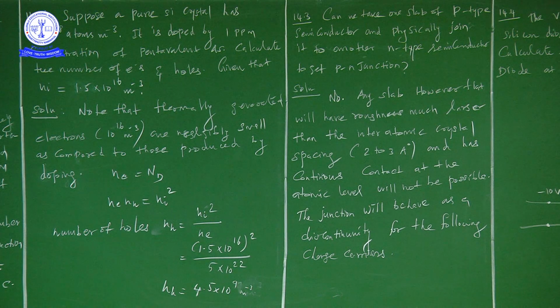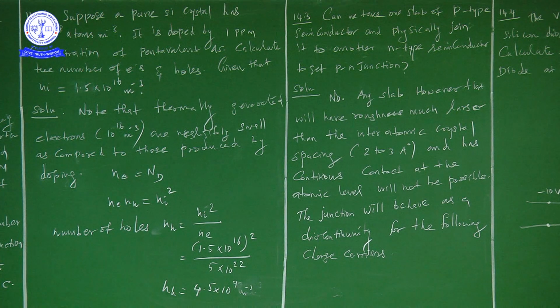Generally, after completion of the theory, we get a doubt: how to make a p-n junction diode by having a p-type semiconductor and an n-type semiconductor? So this question helps you clarify the doubts we have after the theory discussion regarding formation of a p-n junction diode. Can we take one slab of p-type semiconductor and physically join it to another n-type semiconductor to get a p-n junction? The answer is no.